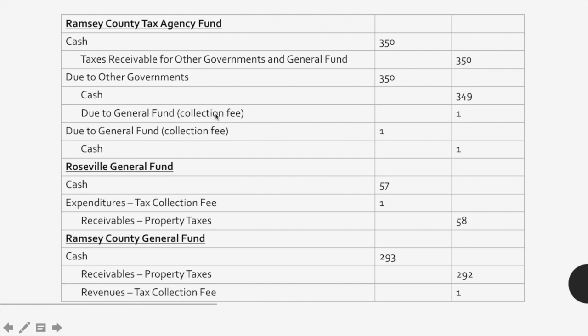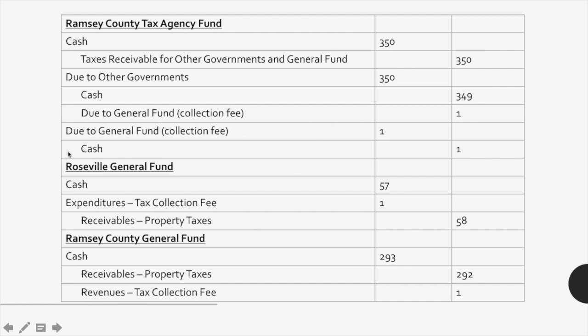So if there was no collection fee, these first two accounts would each be for $350,000, but because of the collection fee, the agency fund is going to hold this extra $1,000 for the general fund instead of giving that to the city general fund.